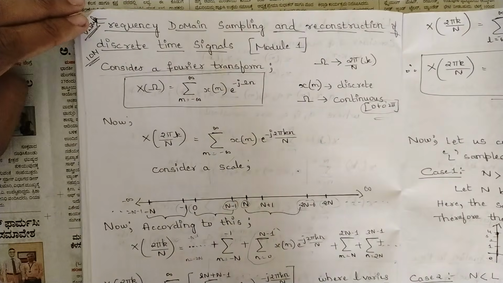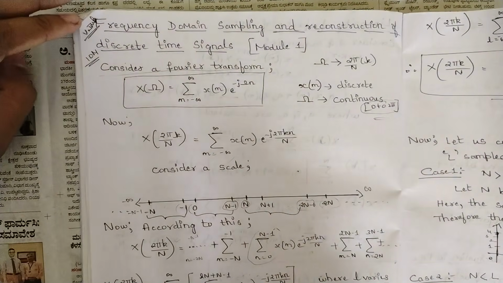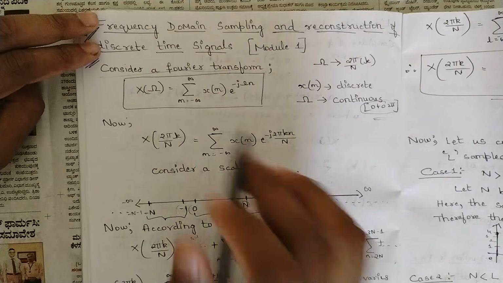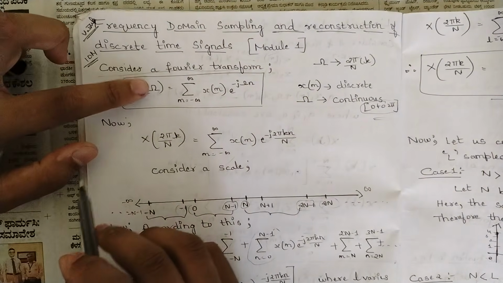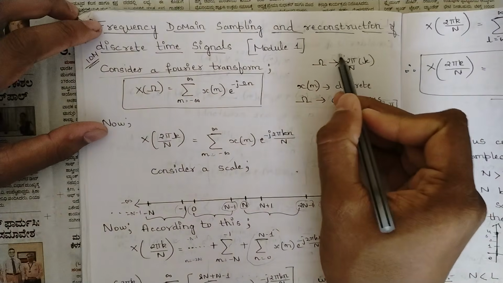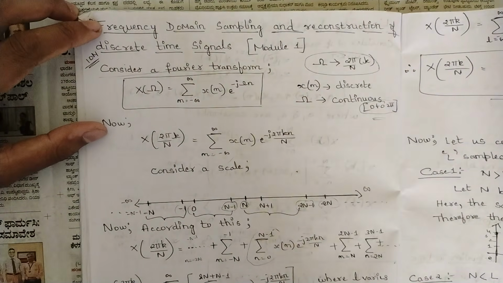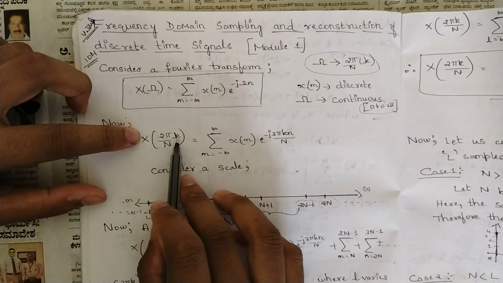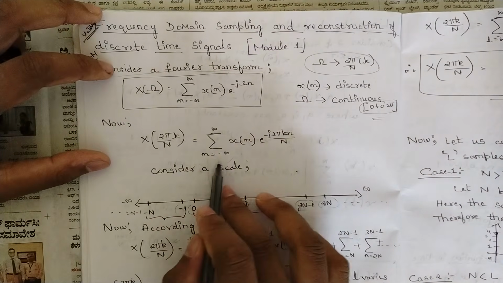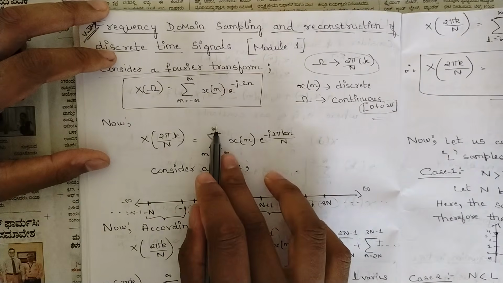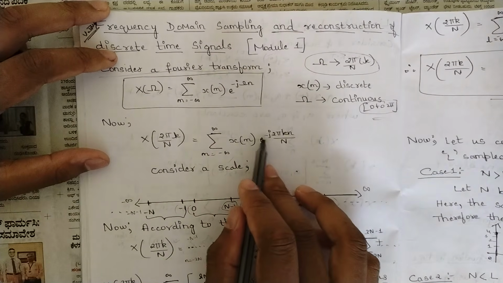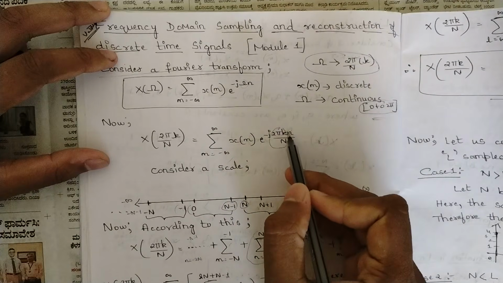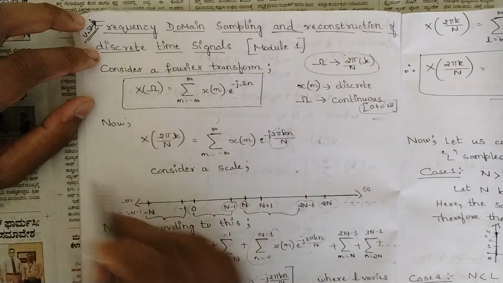In order to obtain the DFT formula, we should start from the standard Fourier transform, that is X of omega. Now in place of omega, we substitute omega as 2 pi k by capital N. So X of 2 pi by N into k is equal to summation of n equal to minus infinity to infinity of x of n e power minus j, and in place of omega you put 2 pi k by N into n. This much you have written, right?